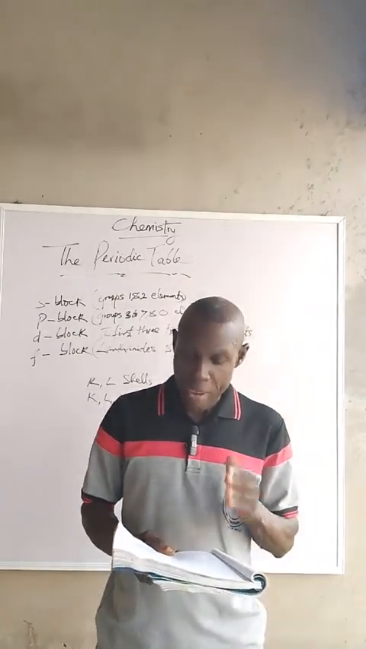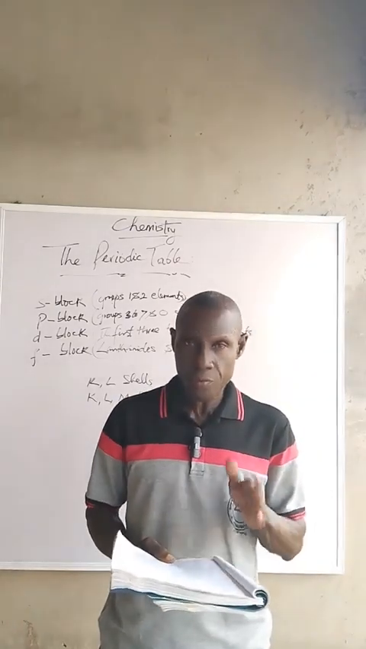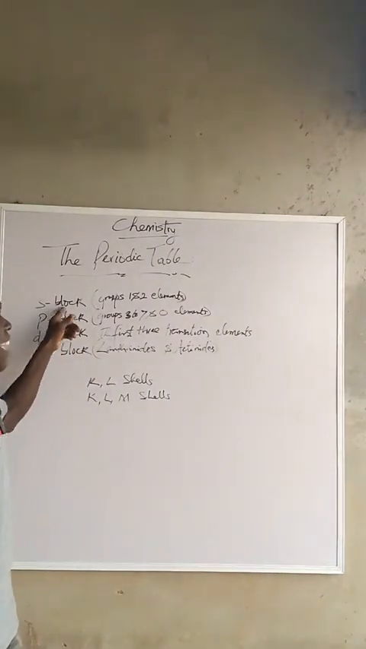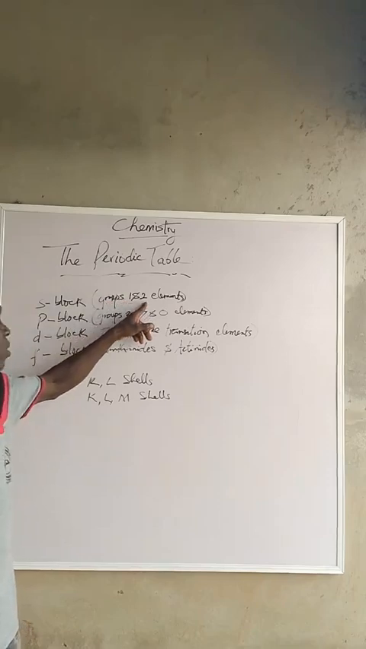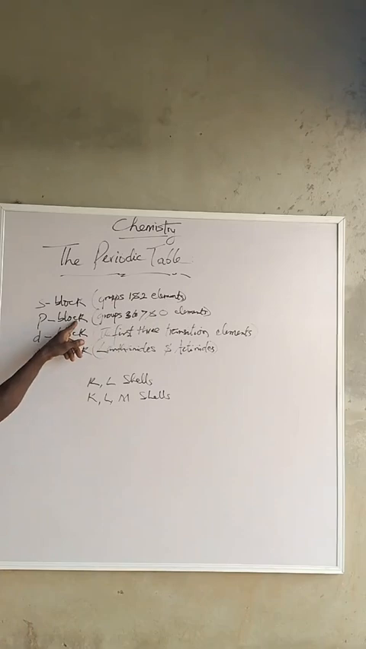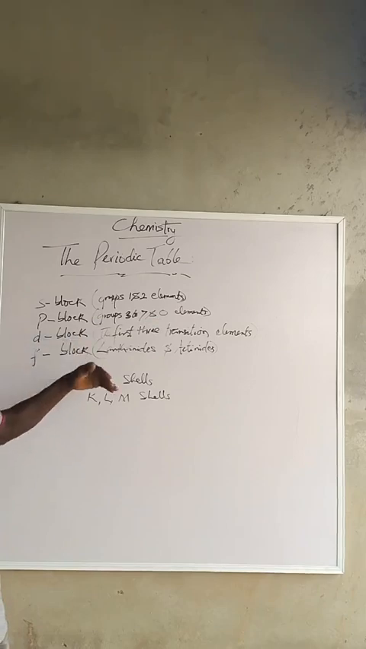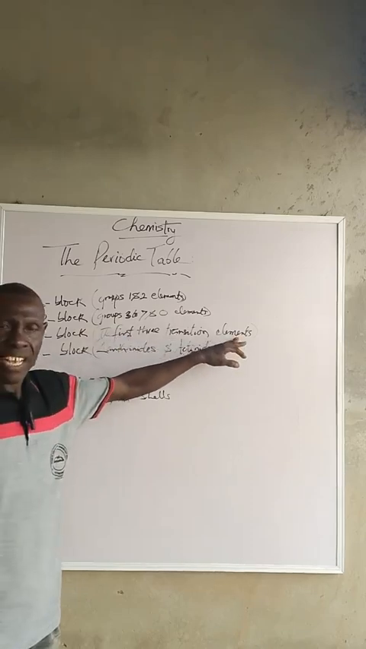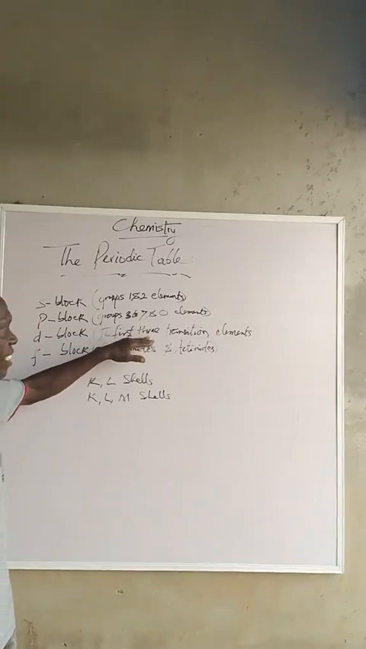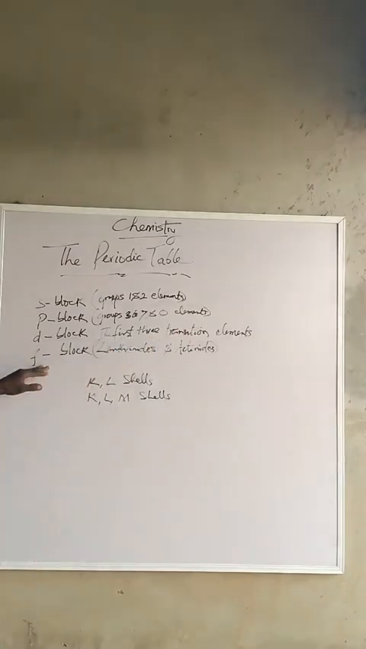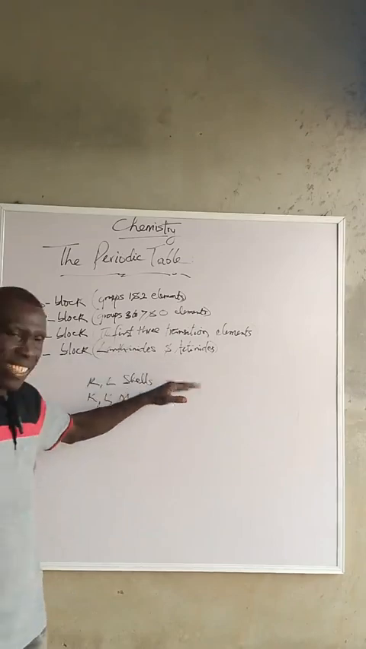Now, there are 4 main blocks in the periodic table. One, the S block. This block contains elements in groups 1 and 2. Then we have the P block. This block contains the elements in groups 3 to 7 and group 0. We have the D block. The D block contains the elements that make up the 3 transition series. We have what is called the first 3 transition series, so the D block contains them. Then the F block contains the lanthanides and the actinides.